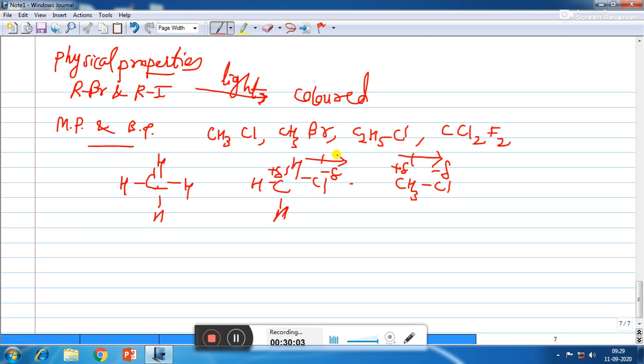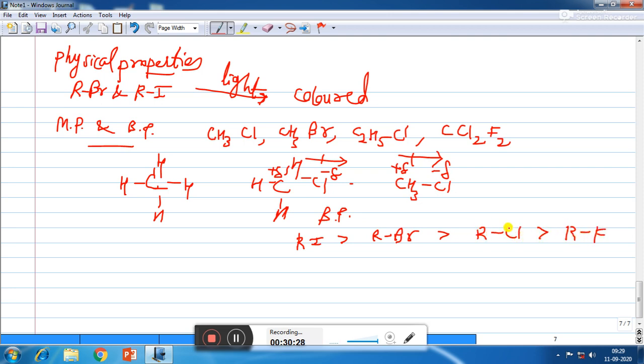The attraction gets stronger as the molecule gets bigger in size and has more electrons. The variation in boiling points of alkyl halides decreases in the order: RI is having higher boiling point as compared to RBr, which is having higher boiling point than RCl, which is having higher boiling point than RF.